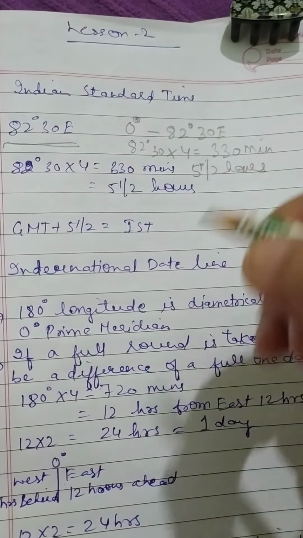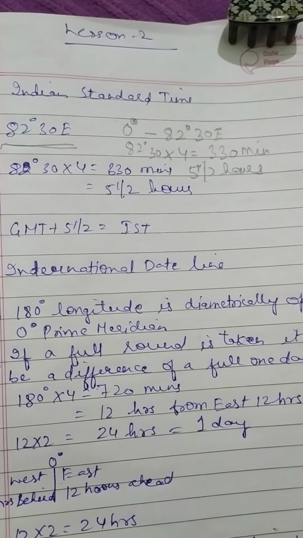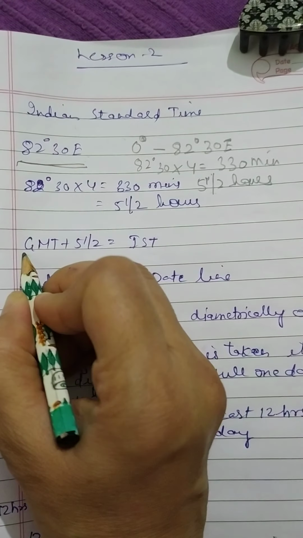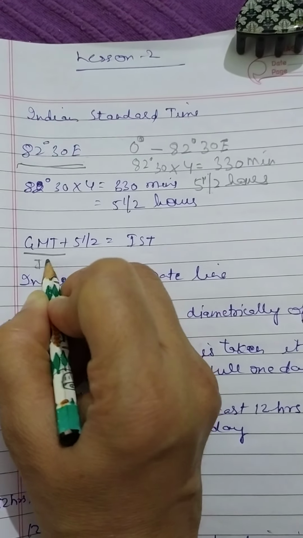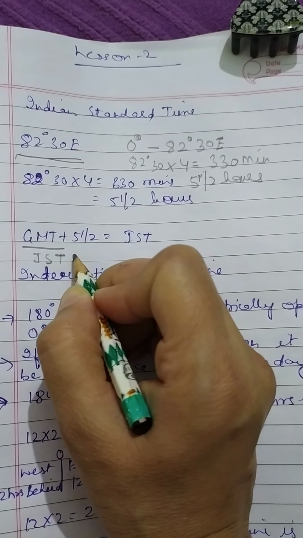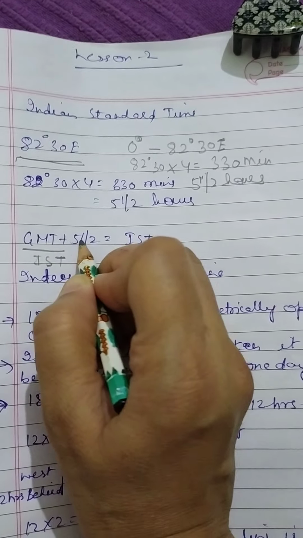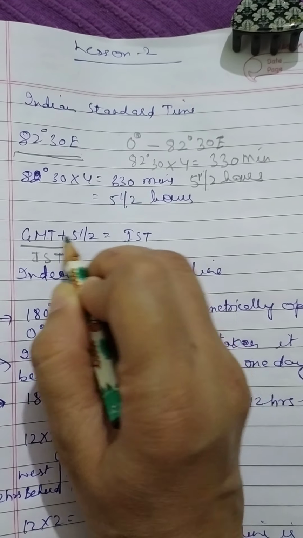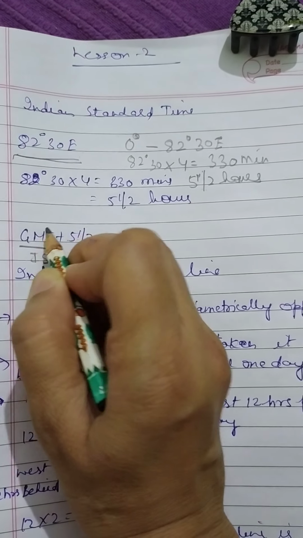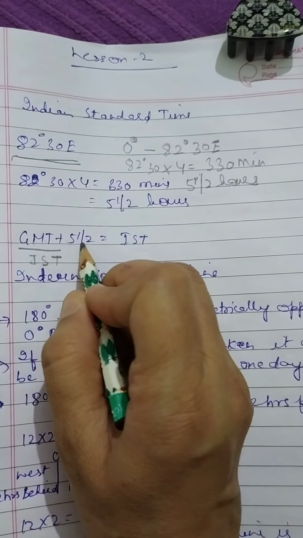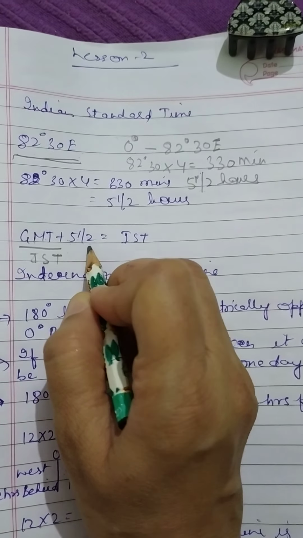Okay, we are 5.5 hours ahead of the time of England. That is the GMT, and our time is known as IST, that is Indian Standard Time. So IST is GMT plus 5.5 hours. Whatever is the time at GMT or at London, India will always be 5.5 hours ahead of it.